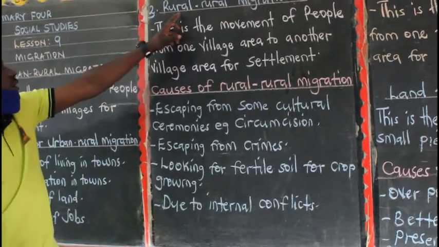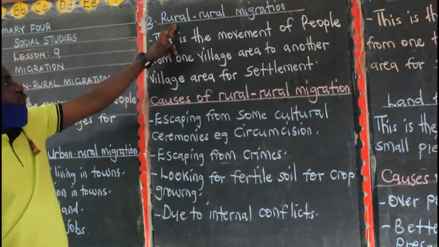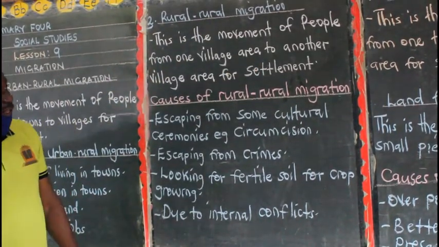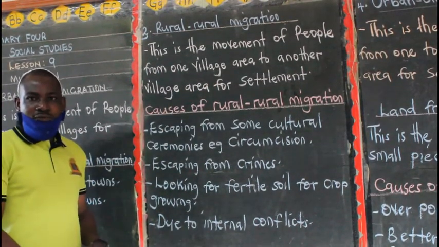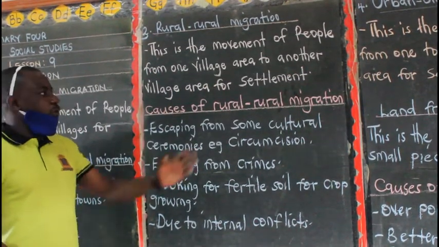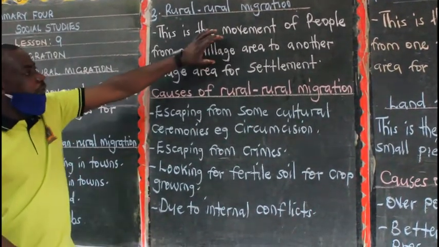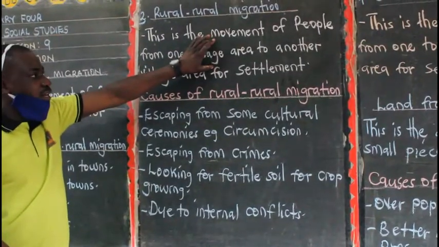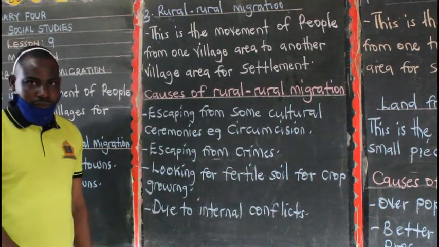So we have the movement of people from one village area to another village area looking for settlement. Even people in rural areas keep on migrating from one place to another. So the movement of people from one village area to another village area is called rural migration.